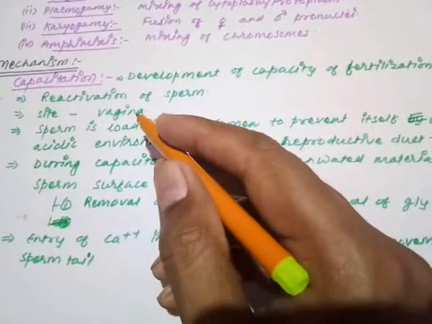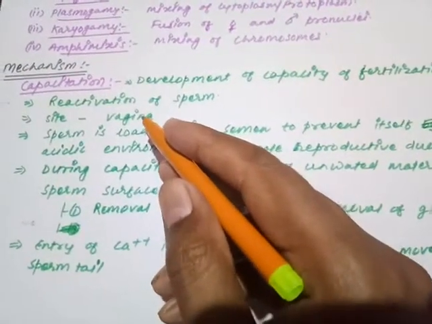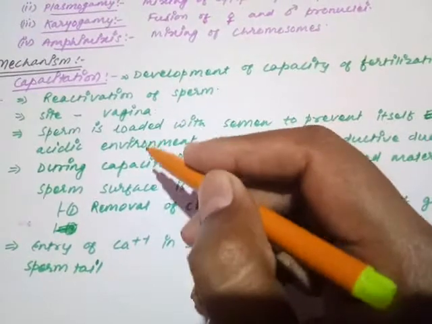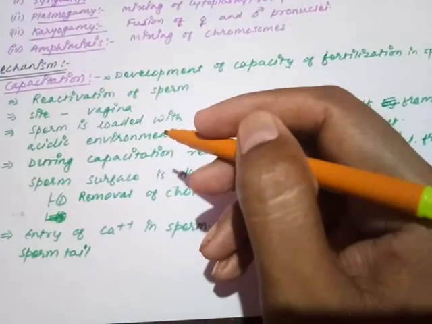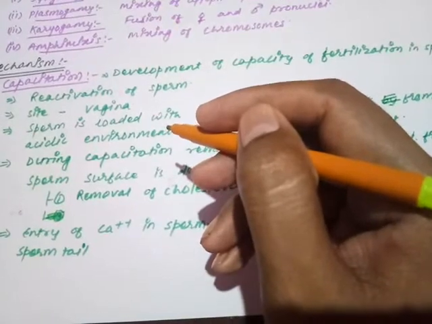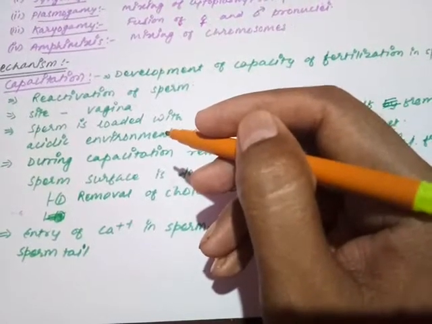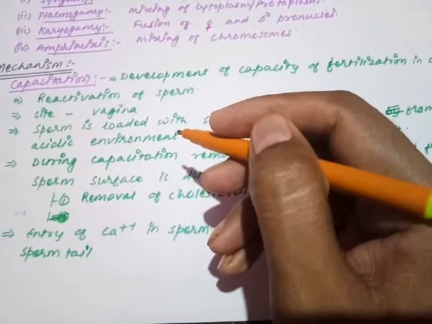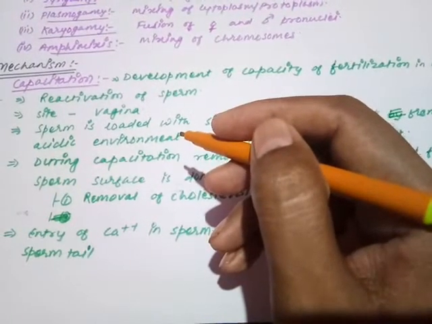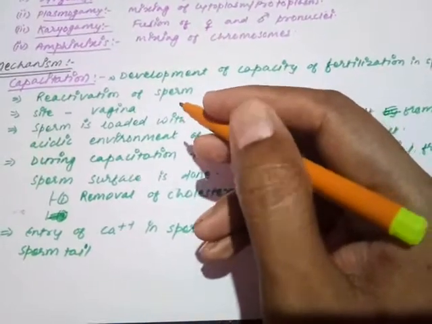Where is it completed? I just discussed here. The site of capacitation is the vagina only. What is the meaning of capacitation, or why is capacitation required? We have understood earlier that during the passage of sperm from the vasa efferentia to the epididymis, the sperm becomes functionally matured.